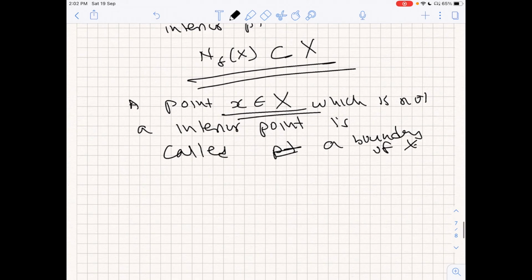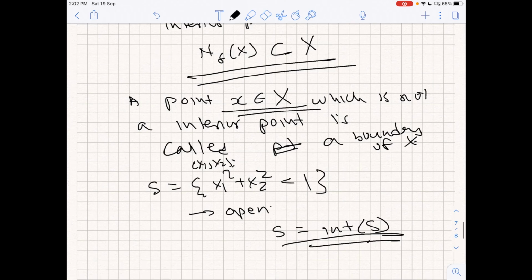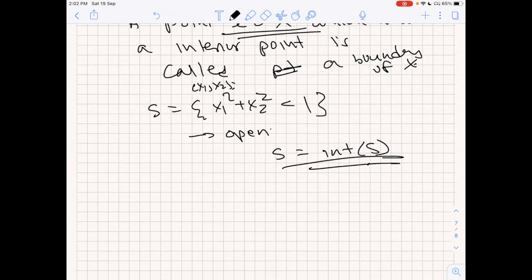So for example, let the set S be the set of all (x1, x2) such that x1 square plus x2 square is strictly less than 1. This is the set which I have considered. Now you recall this is an open set, it has no boundary point in it. So actually here the set S is its own interior. So an open set is one which is just its own interior. So then this becomes an open set.